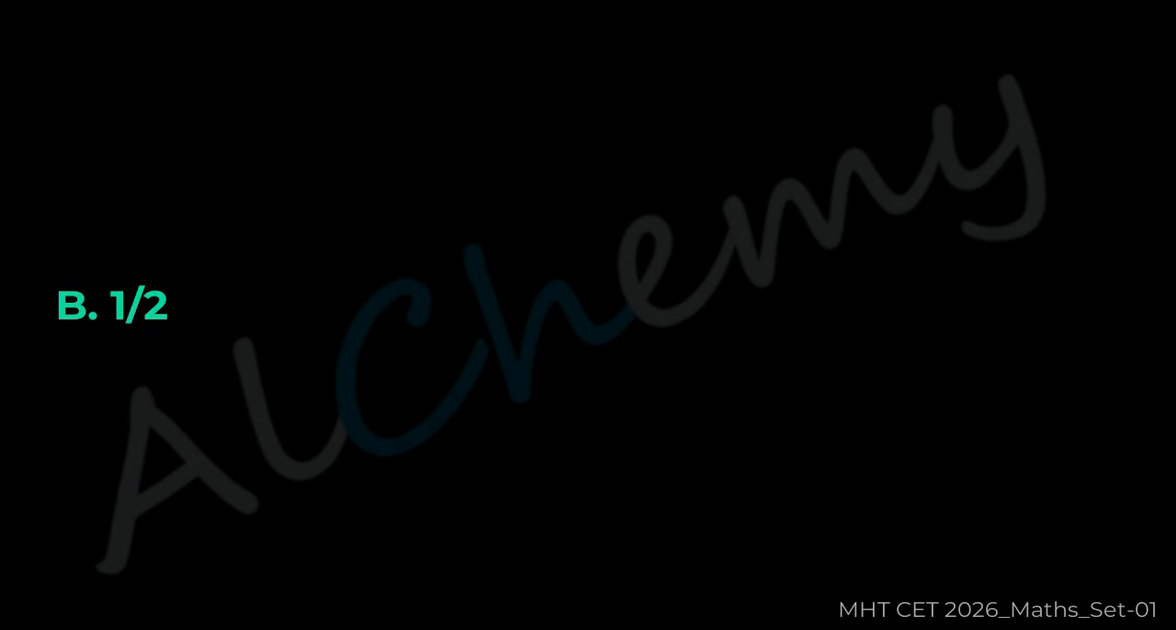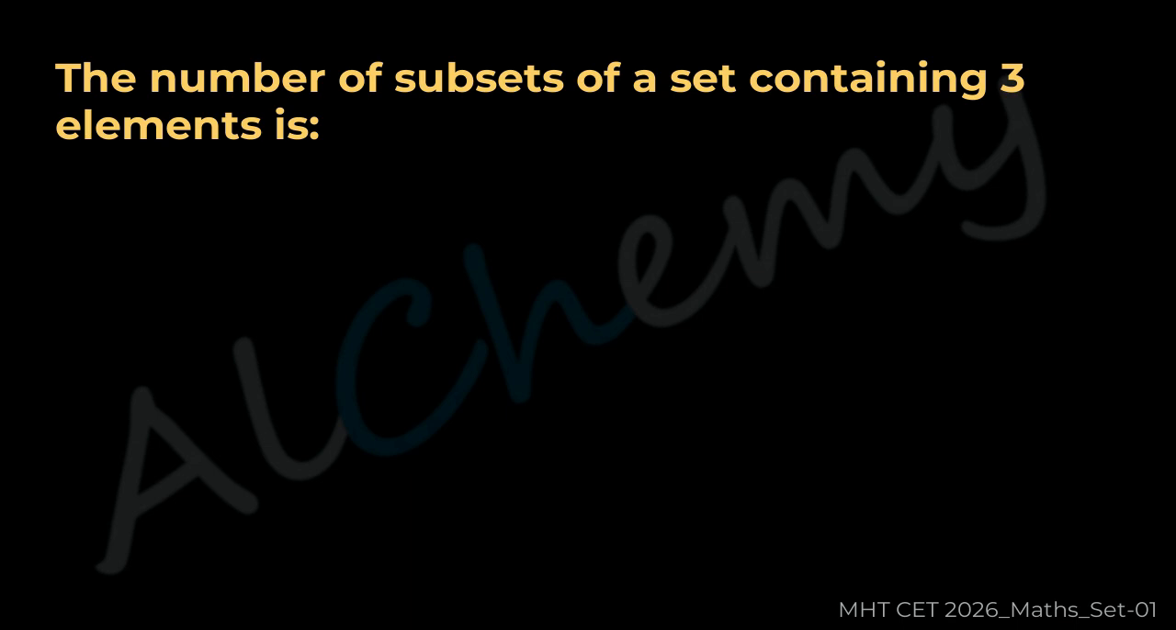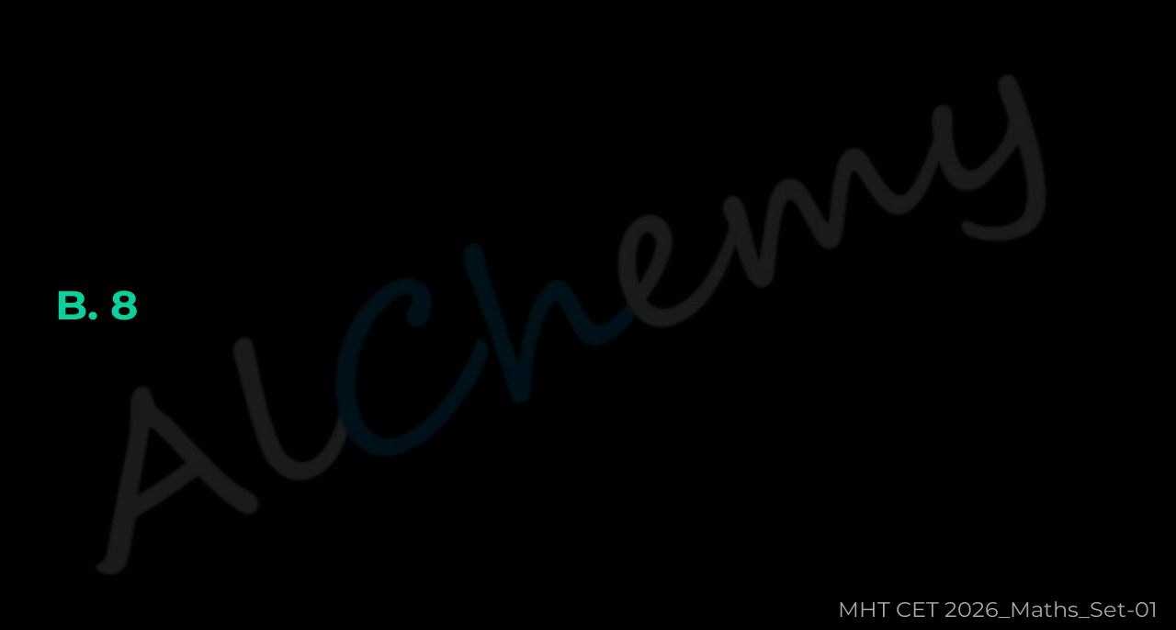Question 31. The number of subsets of a set containing 3 elements is A 6, B 8, C 3, D 9. The correct answer is B 8.